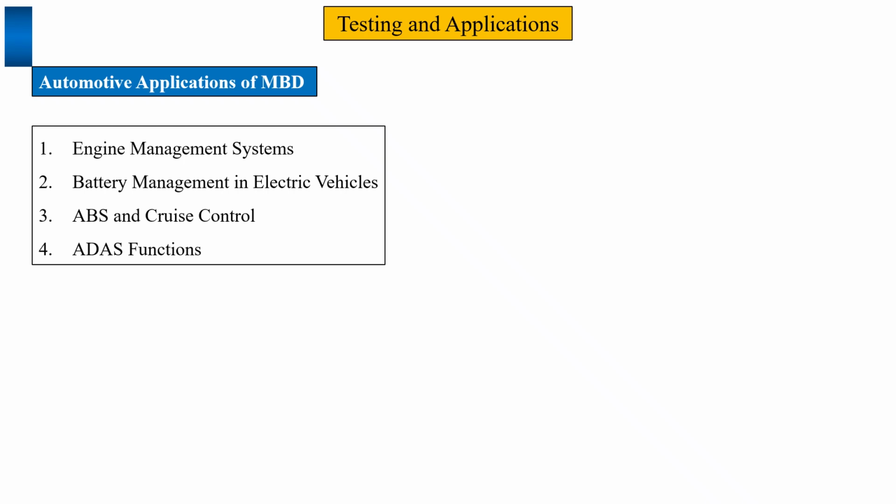So this was about the different types of testing in the model based development, which is your MIL, SIL and HIL. Apart from this, we have one more testing which is PIL, basically known as processor in the loop. Okay, and we have also discussed some key applications in the automotive systems like engine management, battery management, ABS, cruise control and the ADAS.